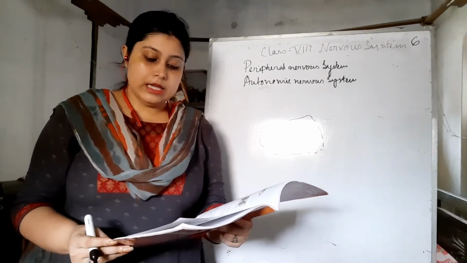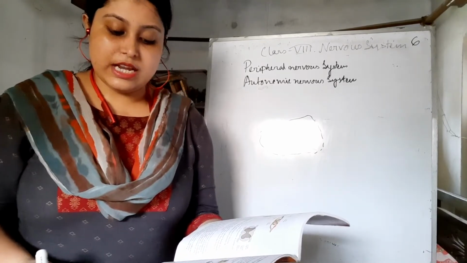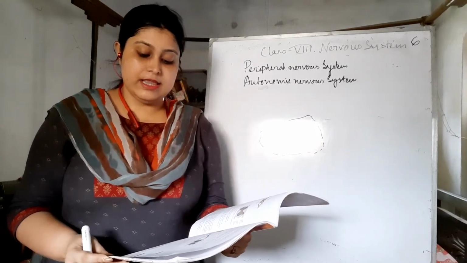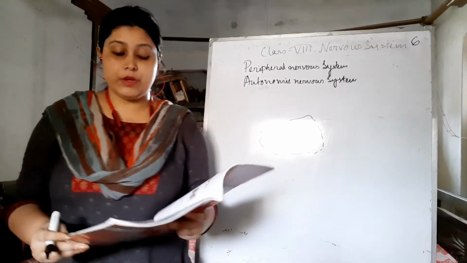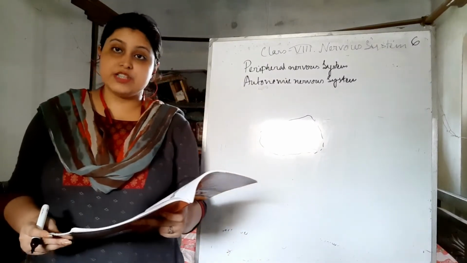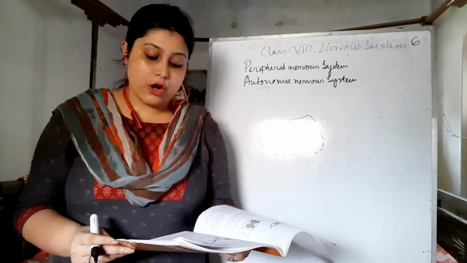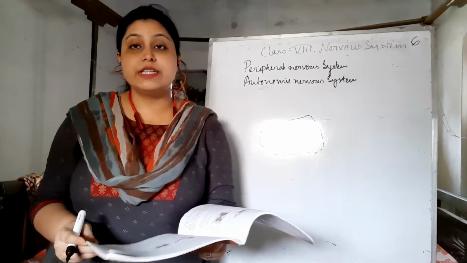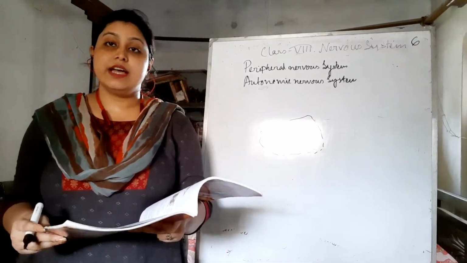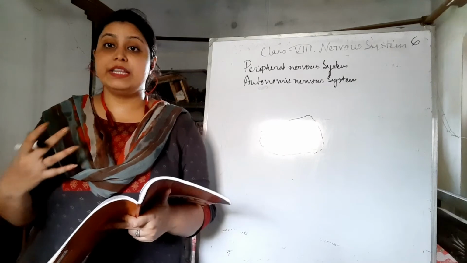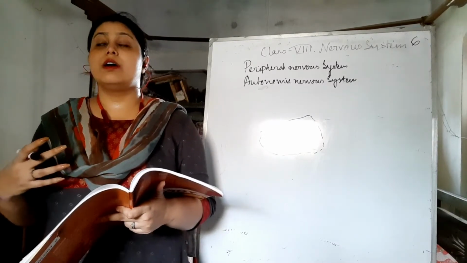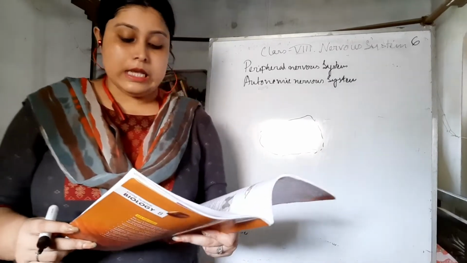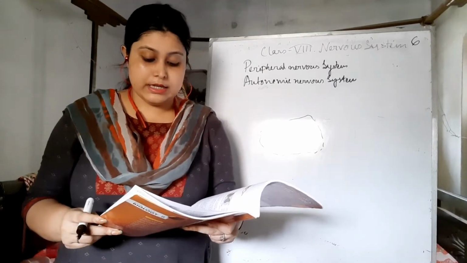These nerves link the central nervous system with the various parts of the body, and at times they are large and visible to the human eye. Okay, so the peripheral nervous system is attached with the central nervous system. And next, the autonomic nervous system or ANS. Here it controls the involuntary actions, like the actions which are happening inside our body, like the breathing, our heart functioning, our kidney functioning. These are muscles we can't control. Okay, so these things are done by the autonomic nervous system.